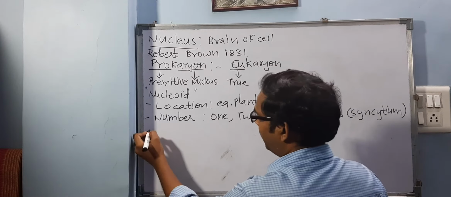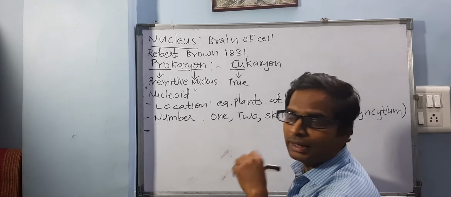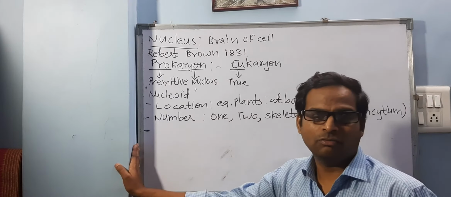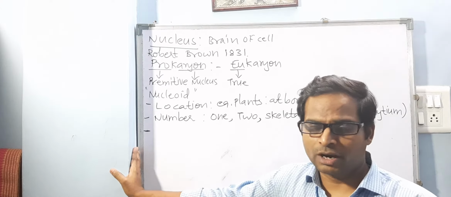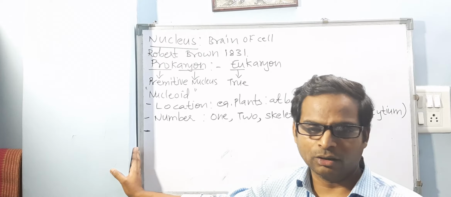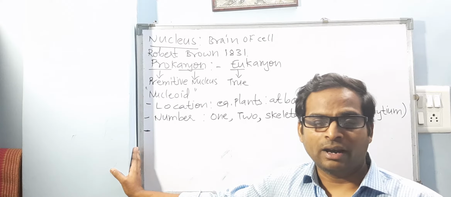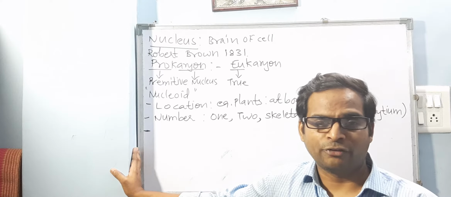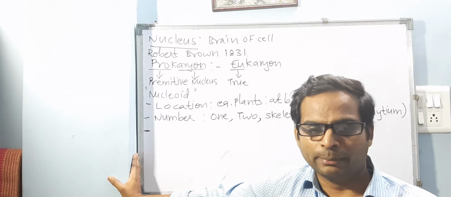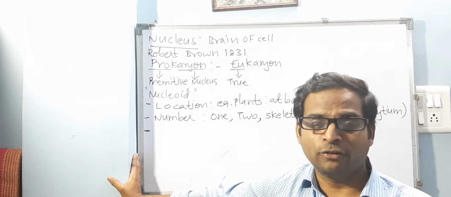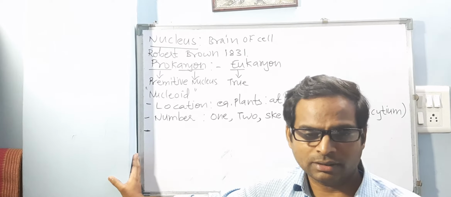Now after number, if you say, it may be absent also. In number, you may be knowing any cell where this nucleus is absent. Have you heard any name without a nucleus? Exactly, very good, Sagnik. RBCs, but actually when RBCs become mature, they lack nucleus. When they are formed in the beginning, they have nucleus. You will be learning now xylem phloem this year. In that there is one cell in the phloem called as sieve tubes. They also do not have a nucleus.